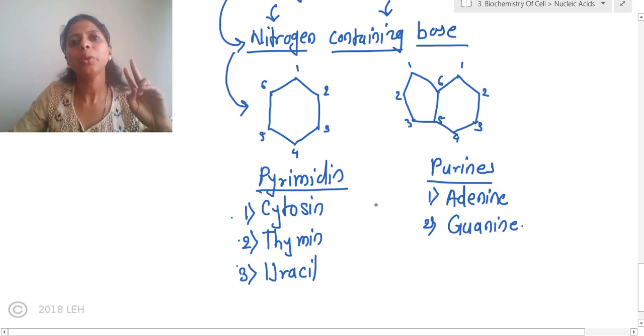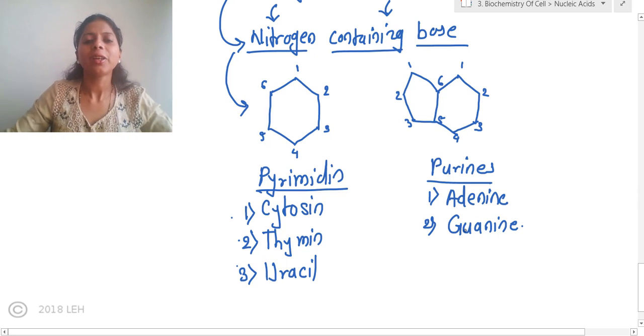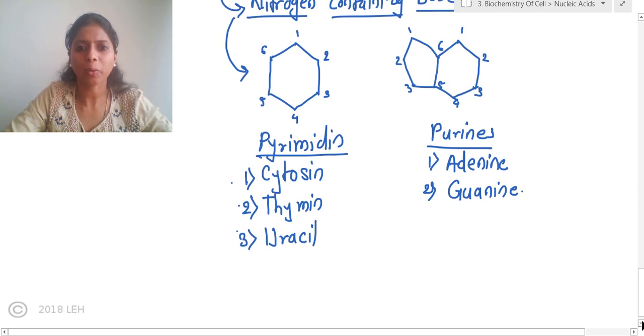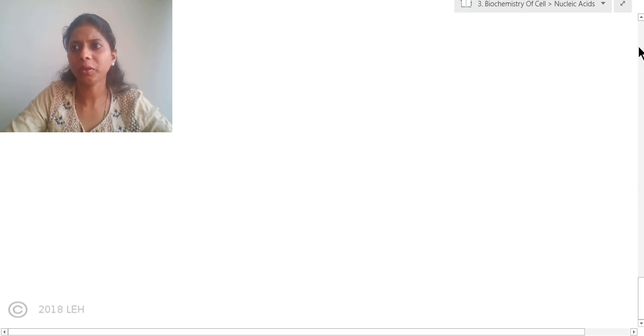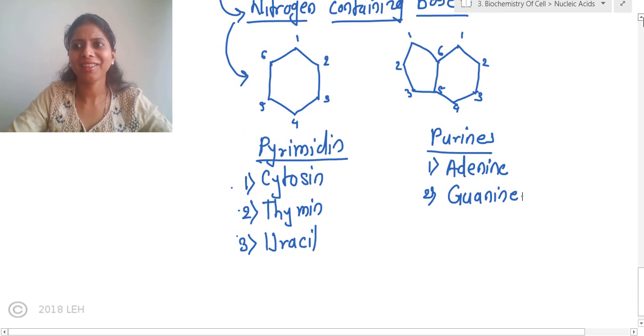There are 2 different purines: adenine and guanine. This is the extremely important thing you need to remember in this topic. Never ever forget which are the purines and which are the pyrimidines. It is really difficult to remember this.